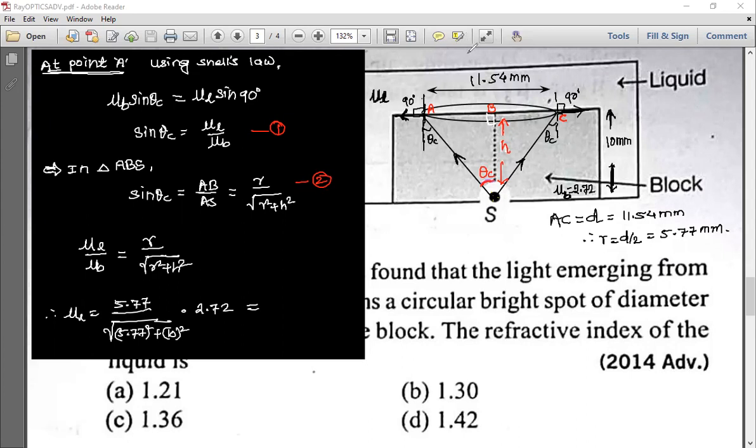Do it yourself and check this calculation, into mu B. Yes, everyone got the same answer. Check once.